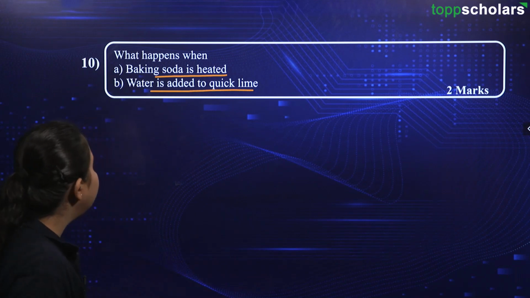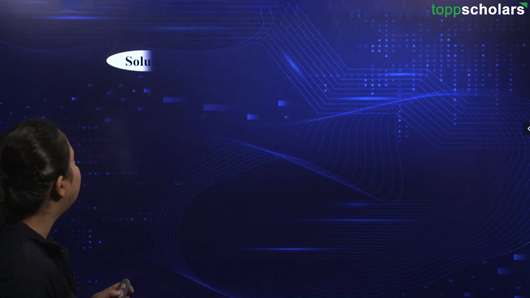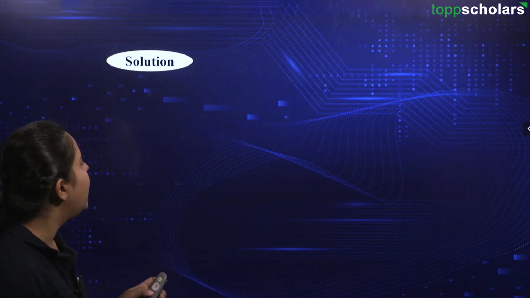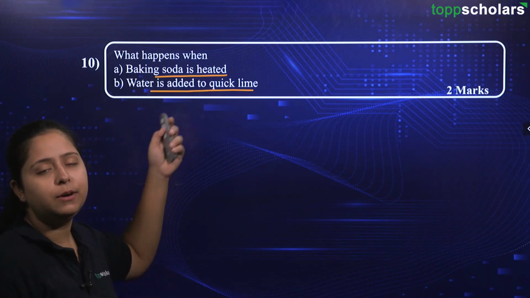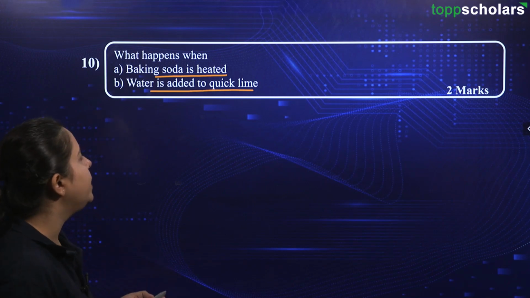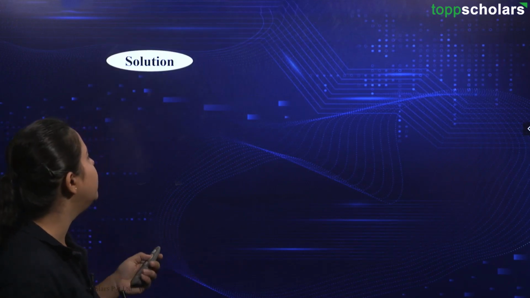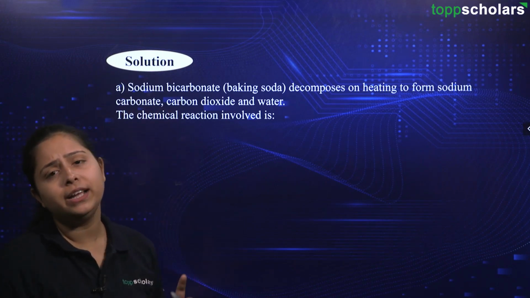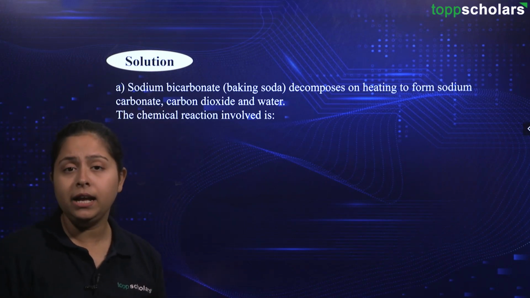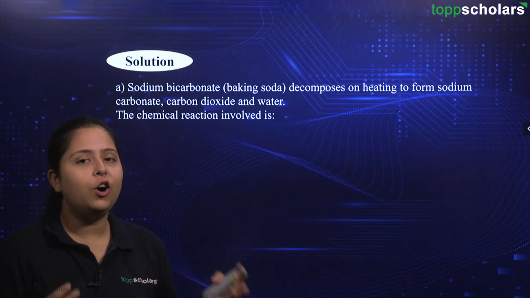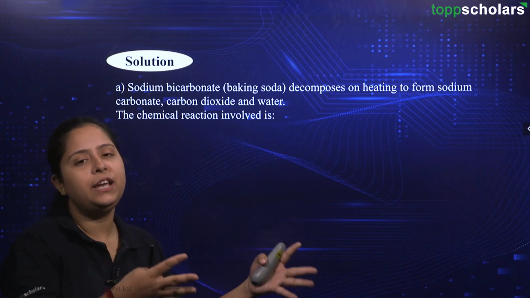Alright, going ahead, let us see over here. First of all, we have sodium bicarbonate, that is baking soda, as in the question you were asked about baking soda, right? Once you know the chemical name, sodium bicarbonate, you can also get the chemical formula because sodium is Na, bi is for H, so H, and carbonate is CO3. So, we have the chemical compound NaHCO3.